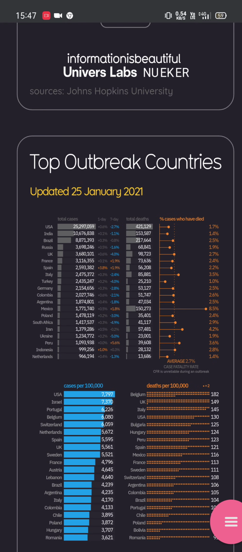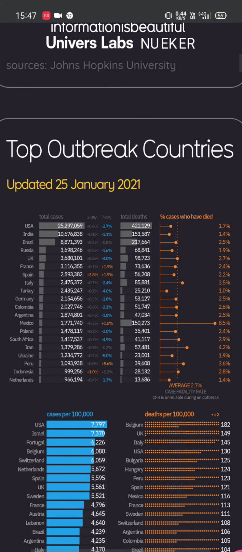When we look at the top outbreak countries, USA has 2 crores 52 lakhs 97,059 cases total. When we compare to total deaths, 4 lakhs 21,129. And in India, 1 crore 6 lakhs 76,838 people are affected by the coronavirus and deaths are 1 lakh 53,587.